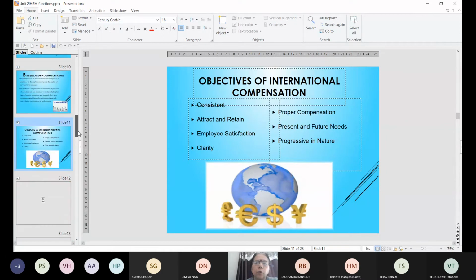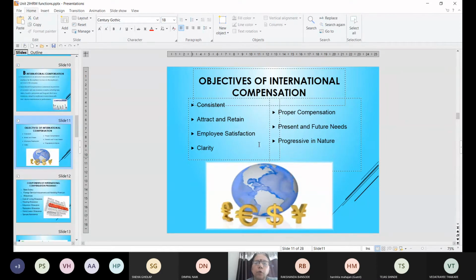Whenever you talk about compensation, you all must be aware that most of the disputes between employer and employee are because of inadequate compensation or the employee not being happy with the compensation. So as the HR manager, you should see that the compensation, especially at the international level, is consistent, it is proper, helpful to meet the present and future needs of the employee. It is progressive. It attracts and retains good employees. It provides employee satisfaction, and it is very transparent and clear.